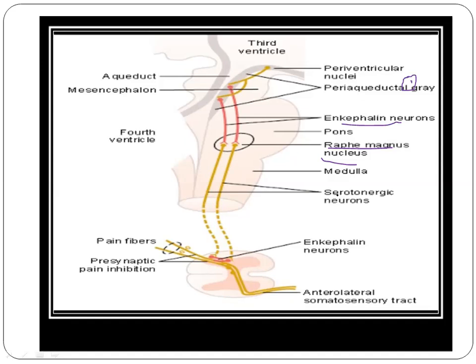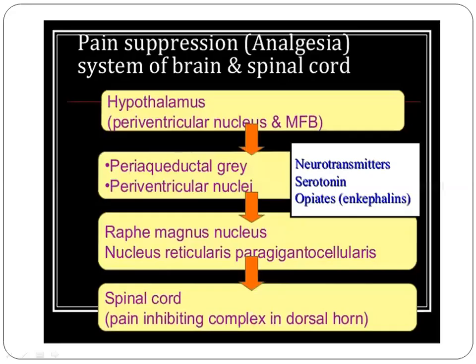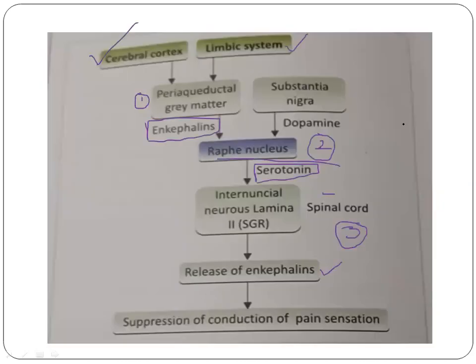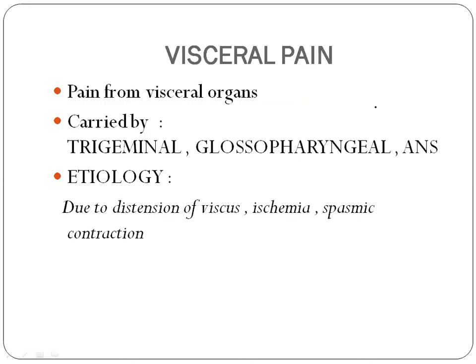These are serotonin neurons which secrete serotonin at the nerve endings in this lamina, which in turn forces that complex to secrete enkephalins, which act both presynaptically and postsynaptically and put an end to the transmission of pain. So these two are important as far as modulation of pain inhibition is concerned. I'm sure you are thorough with this topic also. So this is also an important topic.